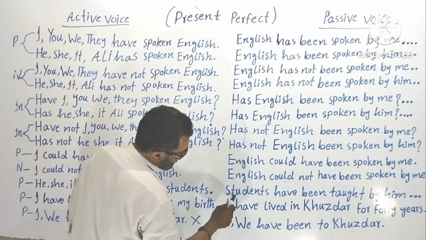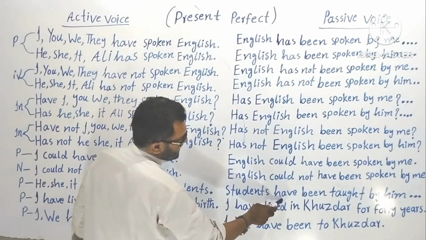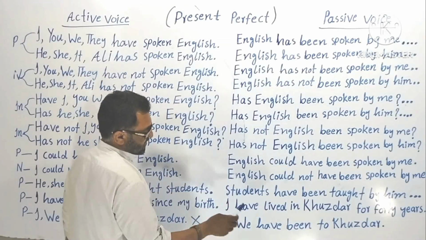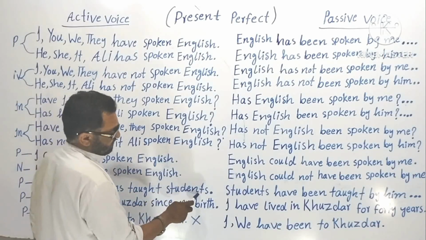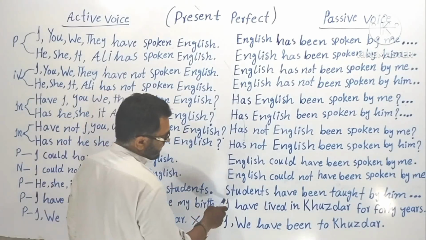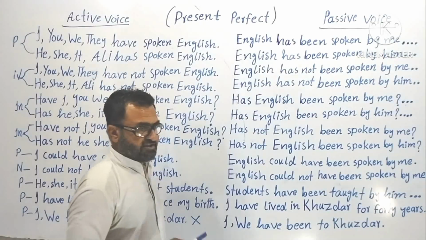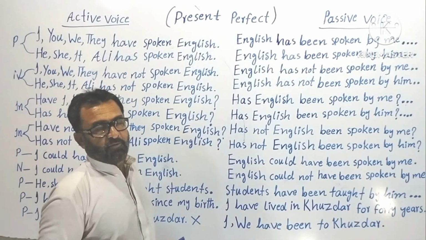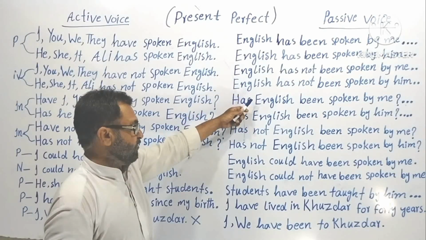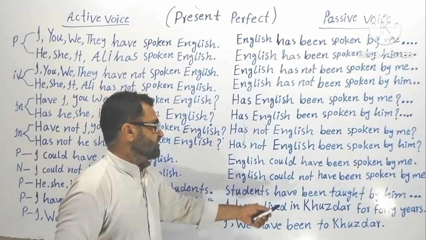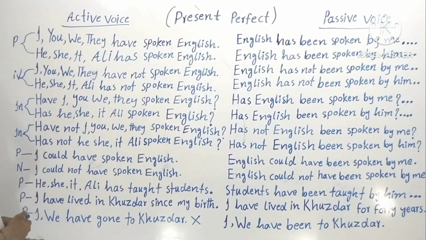But what about this? Why is it "have"? It is "has" everywhere, but here it is "have". Why is it so? Because of this, you have to pay good attention. Whenever the object of active voice is plural, then it becomes the subject of passive voice. When the subject of passive voice is plural, then it will take a plural helping verb. Here it was singular, that's why it took a singular helping verb. Here it is plural, that's why it is taking a plural helping verb. Understood?